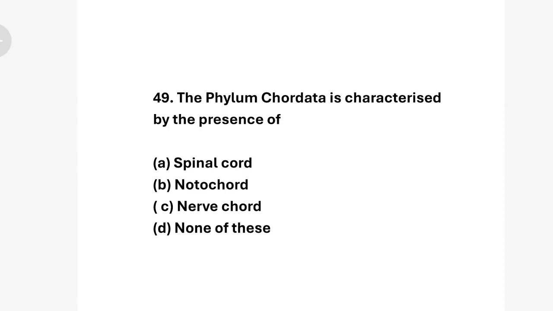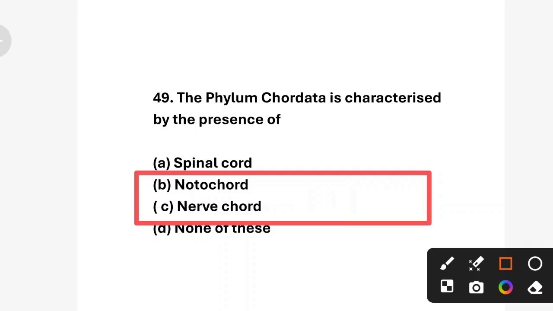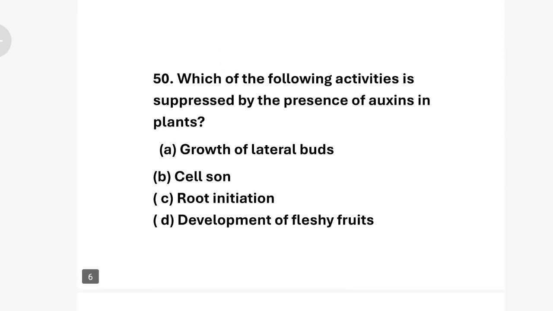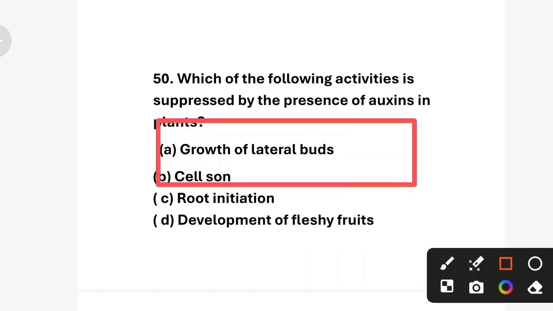The phylum Chordata is characterized by the presence of option A spinal cord, option B notochord, option C nerve cord, and option D none of these. Correct answer is option B notochord. Next question. Which of the following activities is suppressed by the presence of auxins in plants? Option A growth of lateral buds, option B abscission, option C nutation, and option D development of seedless fruit. Correct answer is option A, growth of lateral buds.